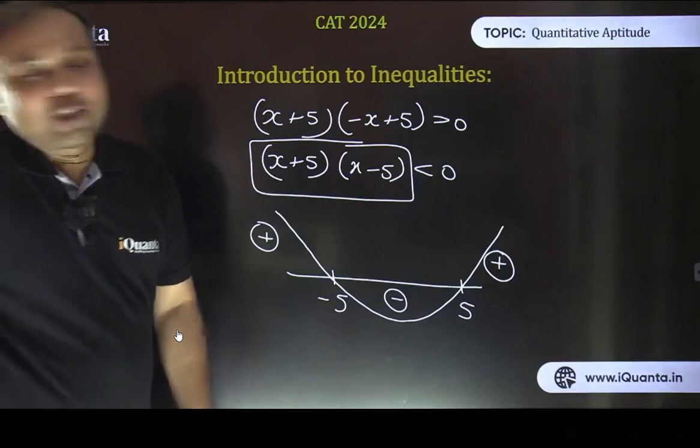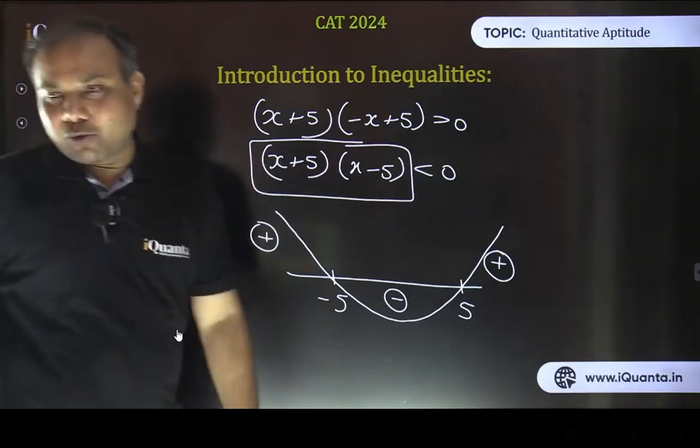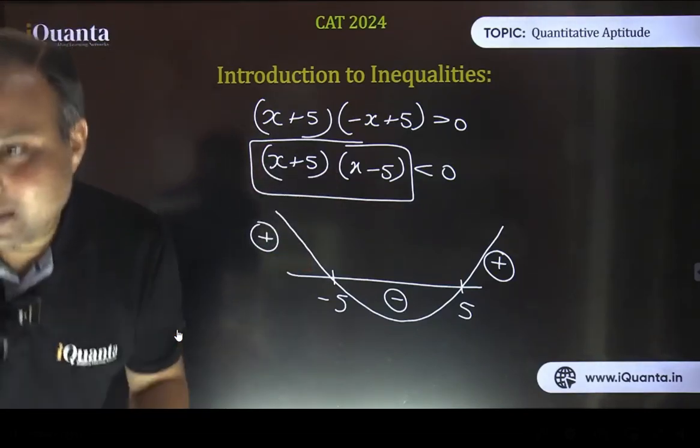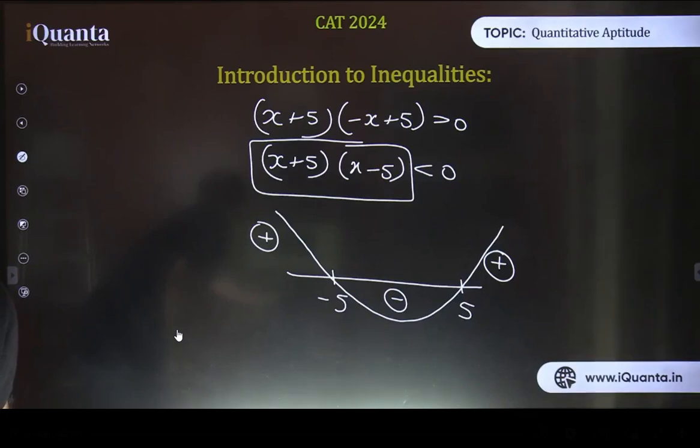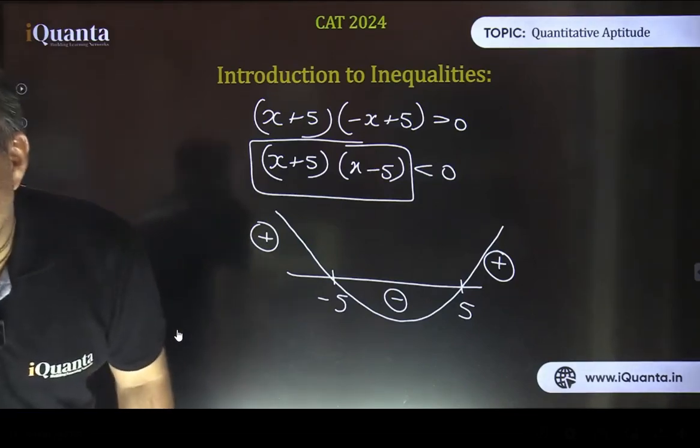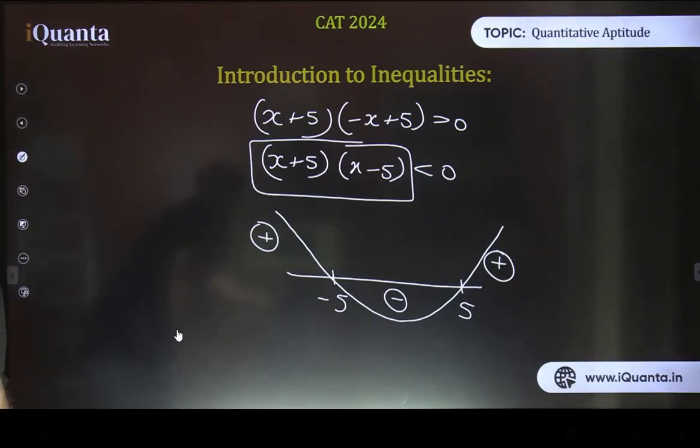Yes, a is greater than 0. The leading coefficient of x square is greater than 0. Leading coefficient is positive. Fine. Okay, in between I am having one more doubt here. Ria is asking, sir, the bracket represents that both extreme values are not included. No, bracket doesn't mean that, Ria.